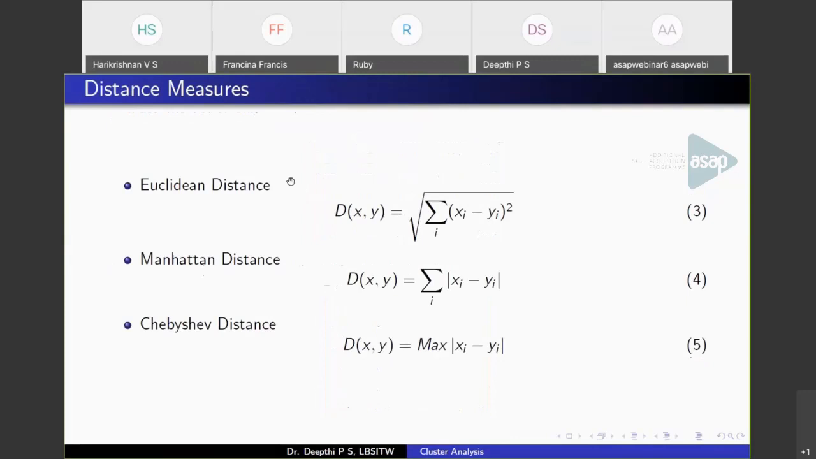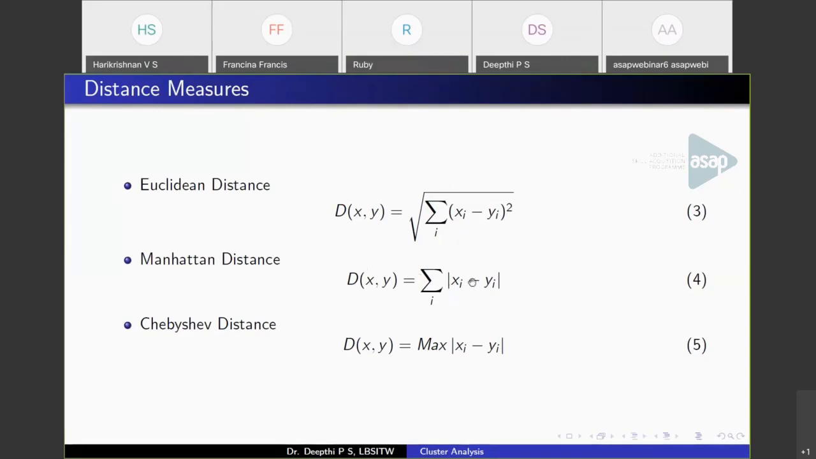Now the distance measures that we use in clustering are maybe Euclidean distance, Manhattan distance, and Chebyshev distance. So Euclidean distance is the square root of the sum of (xi minus yi) the whole square. That is, if you have two points (x1, y1) and (x2, y2), the distance will be the square root of (x1 minus x2) the whole square plus (y1 minus y2) the whole square. So if you have n-feature data, take the difference between each feature, square them up, and take the square root. That is what Euclidean distance means.